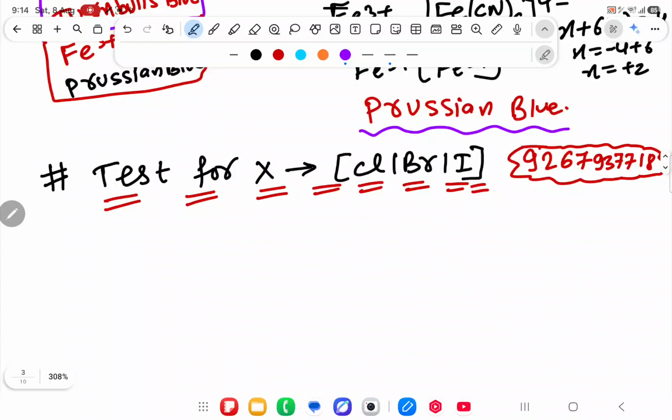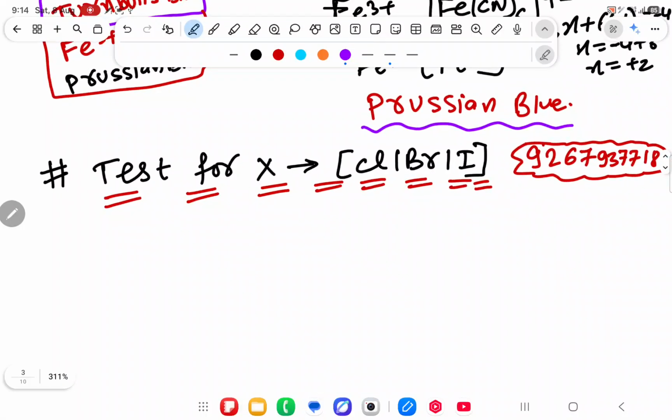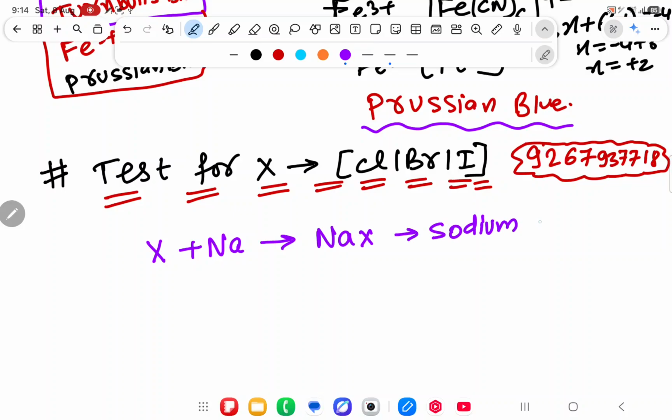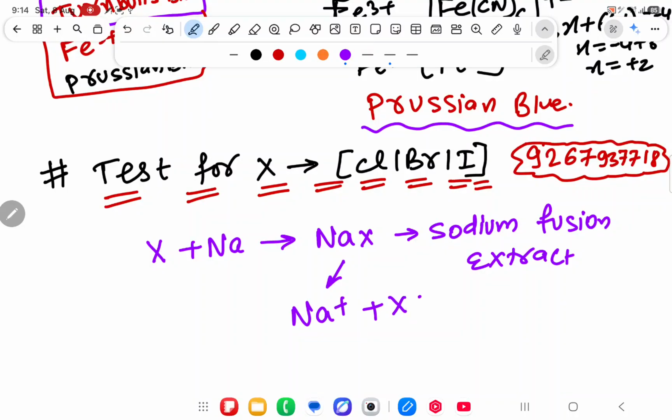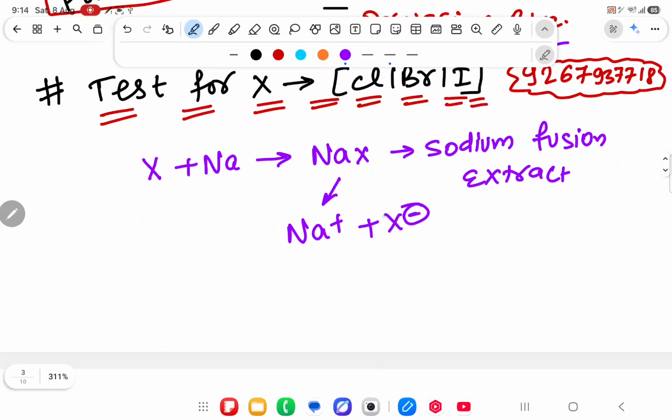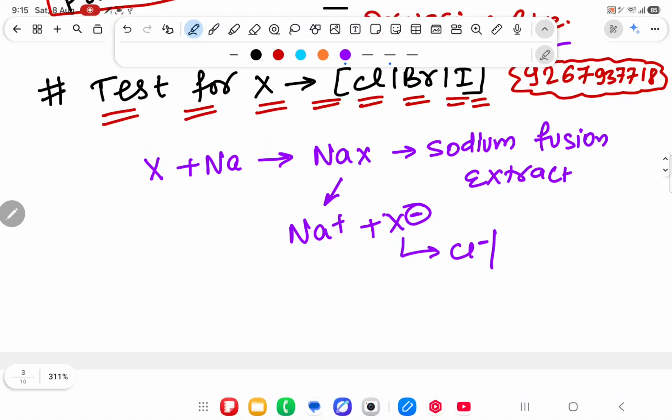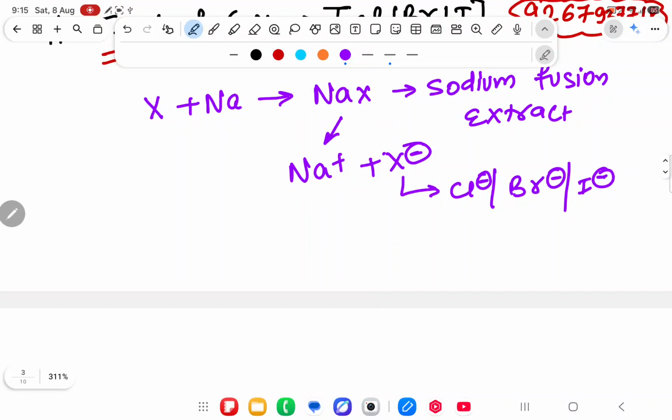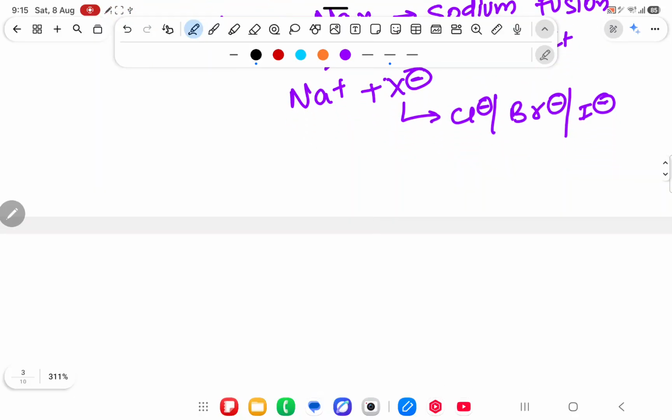Now, first again, welcome back to the topic. So the test for nitrogen is done. Now the test for halogen. I will take the halogen and make a sodium fusion extract. After making the sodium fusion extract, I will get NaX. This NaX is known as the sodium fusion extract. Now it will break as Na+ and X-. It may be that this X- is Cl-, Br-, or I-, anything can be there. Now I am going to do the test for Cl-, Br- and I-.